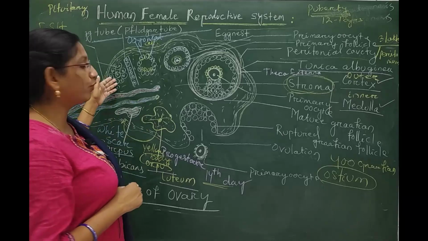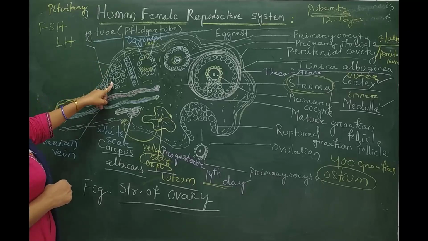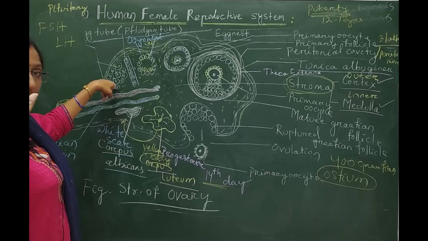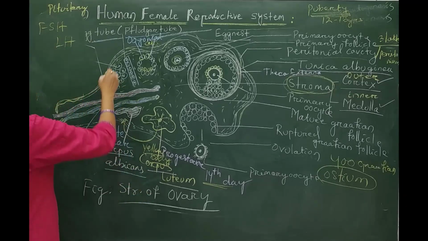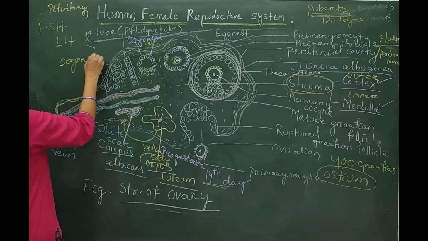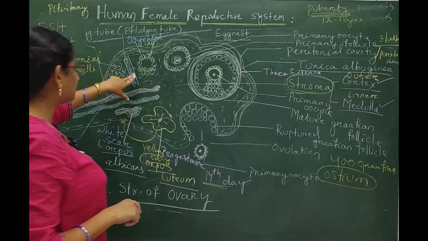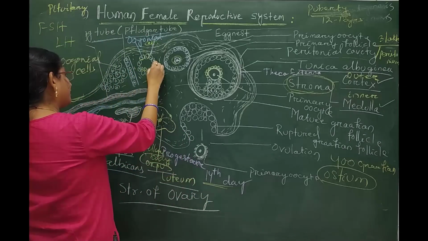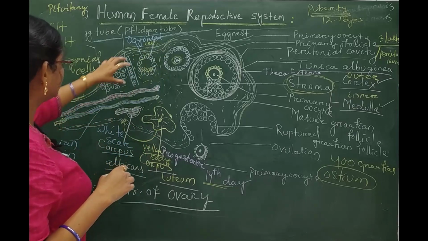So during fetal life, the primary germinal cells undergo mitotic division to produce a large number of oogonial cells, and these oogonial cells further form a tube-like structure called the egg tube, which is then converted into a round mass called the egg nest.